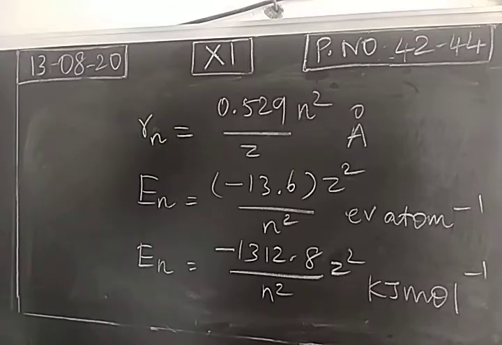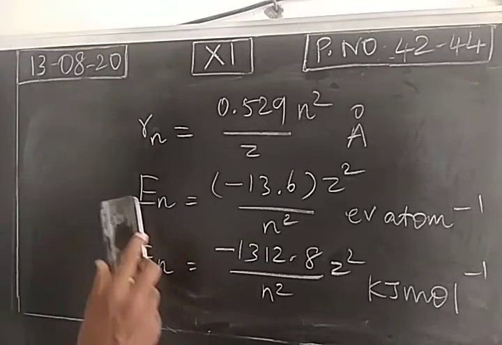Next, we move into the quantization of angular momentum.